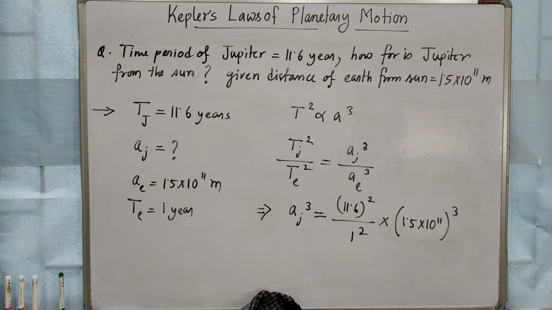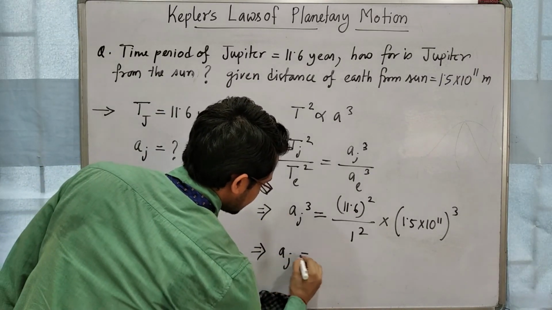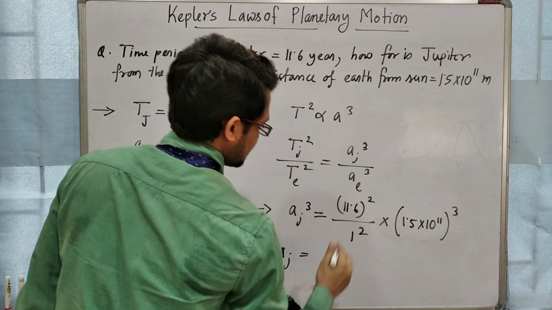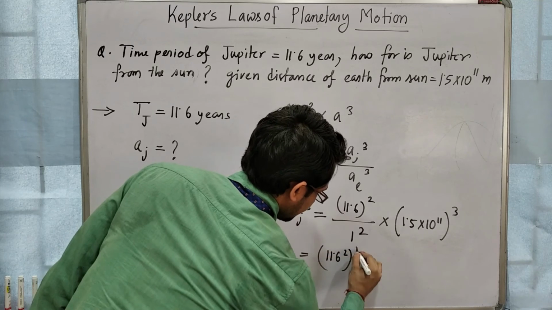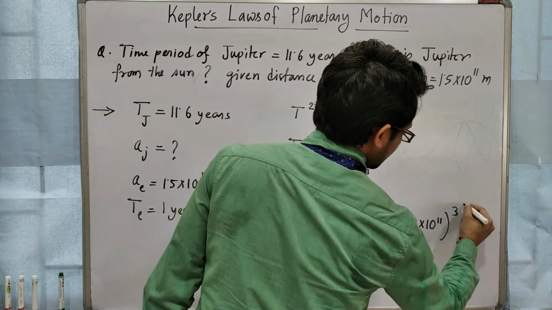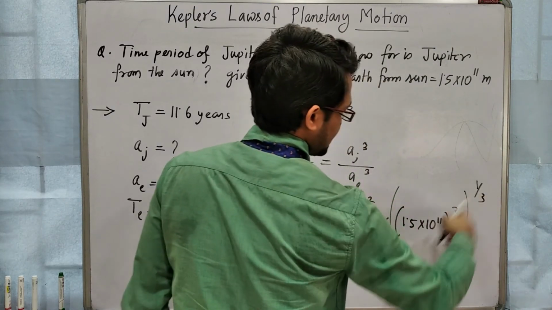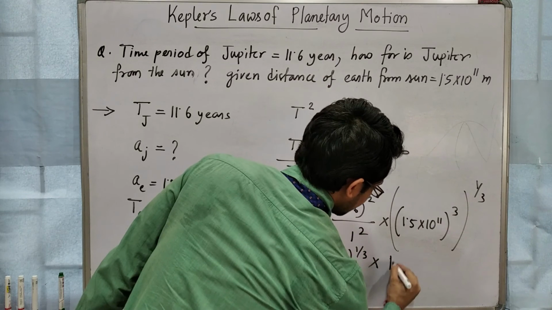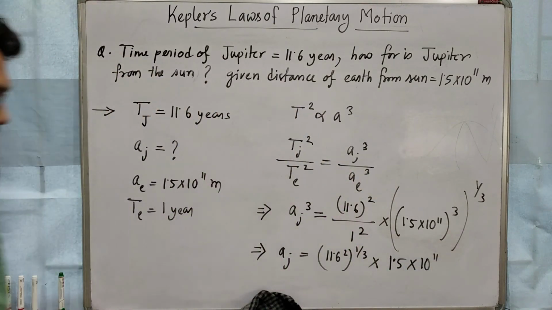Okay. So Aj will be what? Aj, this to the power 1 by 3, 11.6 square to the power 1 by 3 into this to the power 1 by 3. Power will be multiplied. So we will get here 1.5 into 10 to the power 11. Clear?